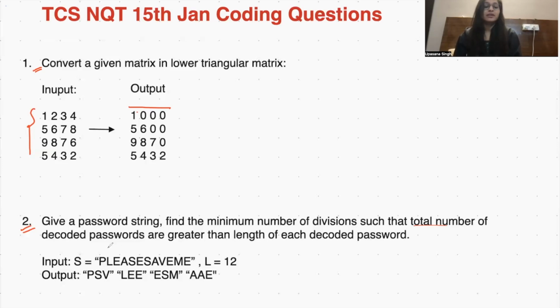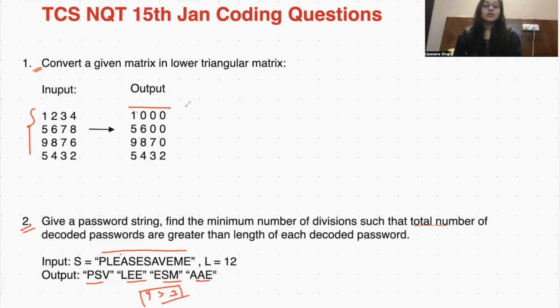Let's understand this. Suppose a string is given, and you need to divide the string into parts such that the number of divisions, here 4, should be minimum yet greater than the length of each decoded string. That is 3. So yes, this passes our evaluation, and that is what the target was. Now, moving on.